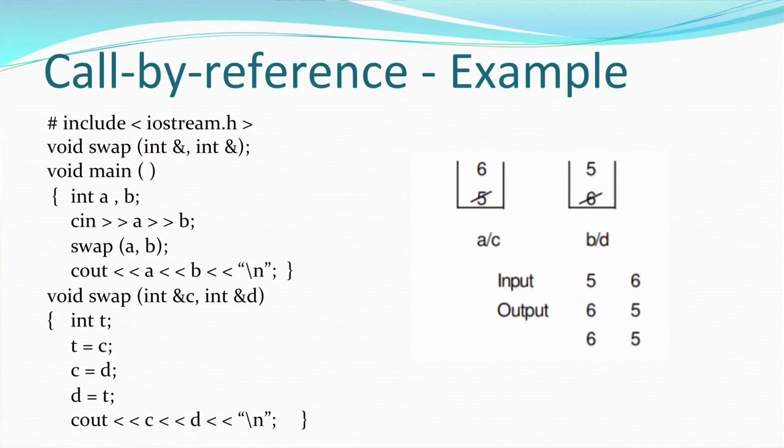Here, A and C are referring to the same memory location and B and D are referring to the same memory location. So, any change in A is reflected back in C and any change in B is reflected back in D. In the output you see the swapping that is happening. This is what is called call by reference. Whenever you want the change to affect the actual parameters, you should use call by reference. If you want the change in the function not to affect the actual parameters, then you use call by value.